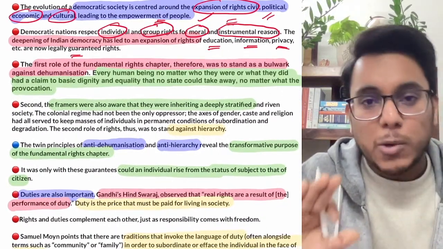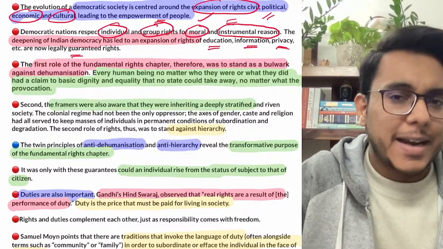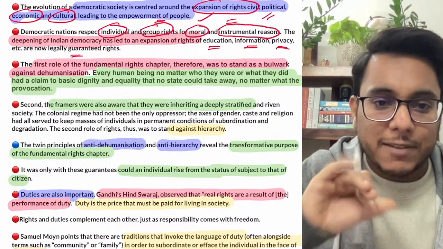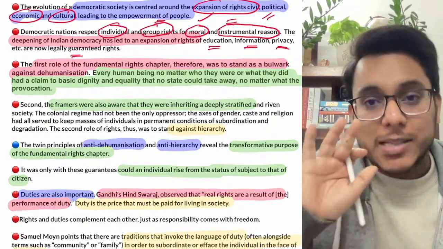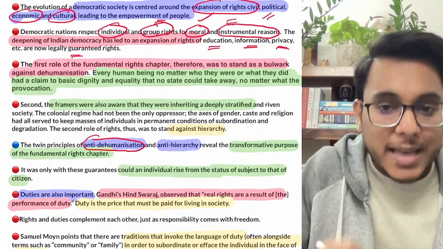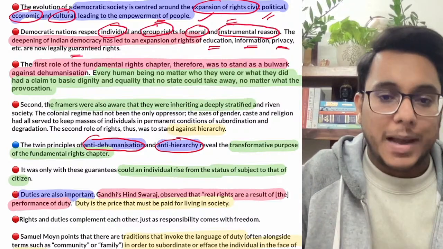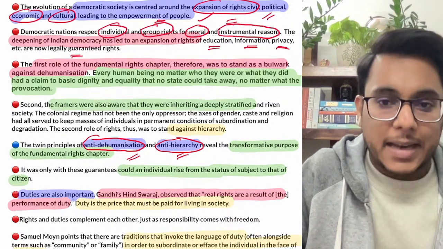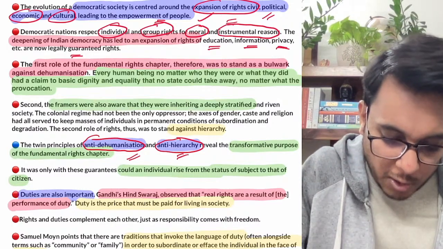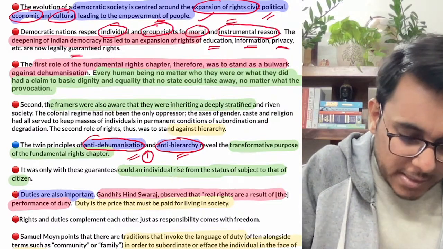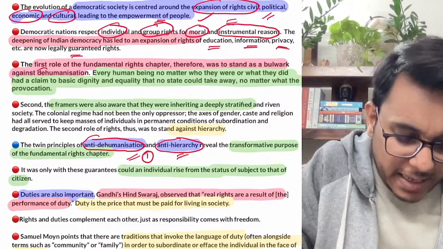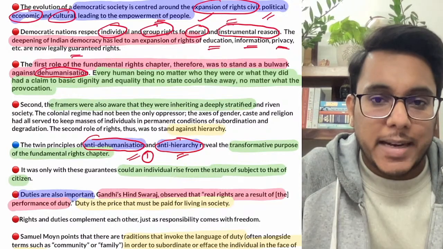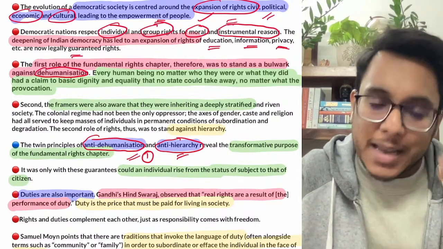Now, what is the purpose of the rights? Why have these fundamental rights been added to the Constitution of India? It has been said that there are two reasons: the principle of anti-dehumanization and the principle of anti-hierarchy. Again I'll repeat, two principles: the principle of anti-dehumanization and the principle of anti-hierarchy. What do they mean? First, the principle of anti-dehumanization says that humans, by virtue of their existence, have certain natural rights, and these natural rights cannot be taken away in any circumstances.